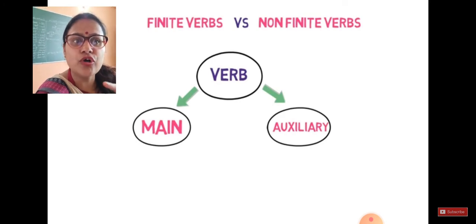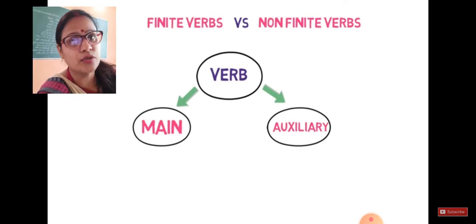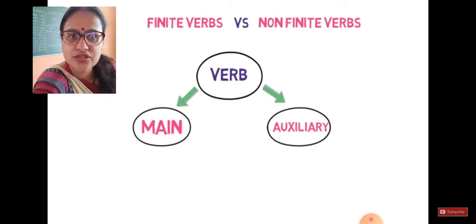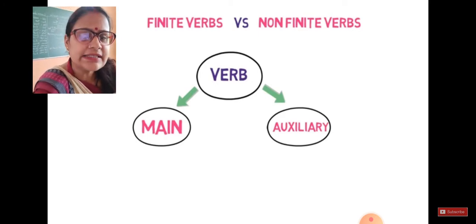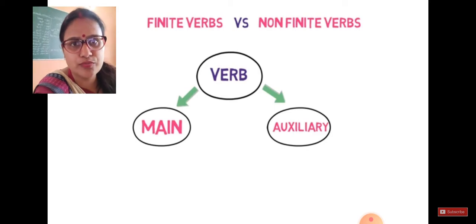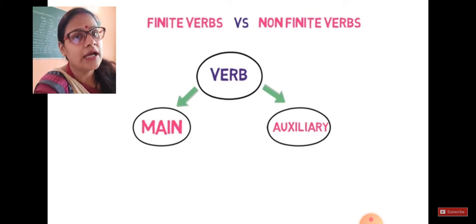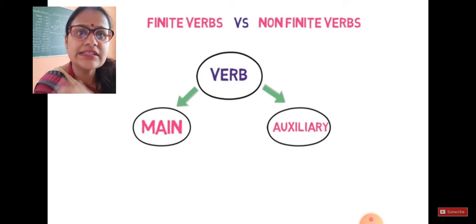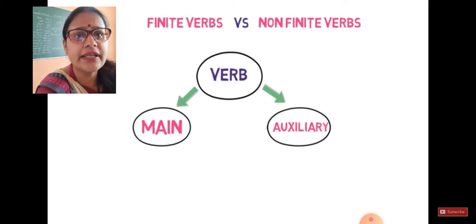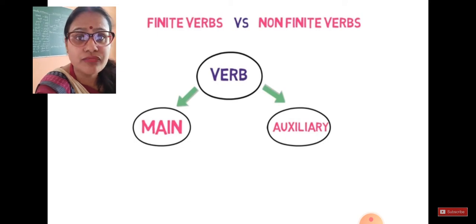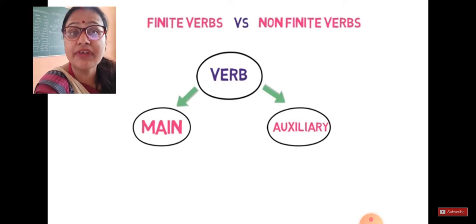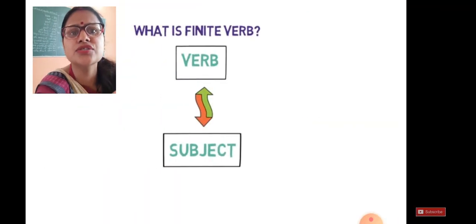So basically verbs are divided into two parts. The one you have already studied in your previous lecture, that is auxiliary verbs, and the second most important, that is the main verbs. Main verbs perform an action and tell you what the subject does. Now let's describe more about finite and non-finite verbs. All of you are students of mathematics, so you're already aware of a finite word, right? Finite or infinite. Finite is limited, infinite is where there are no limitations.